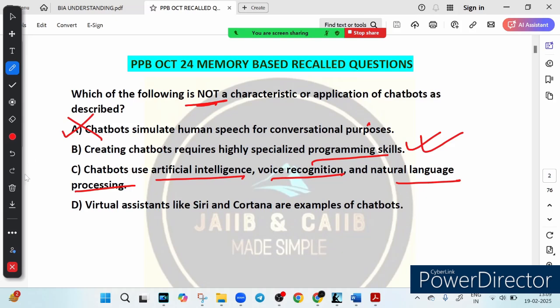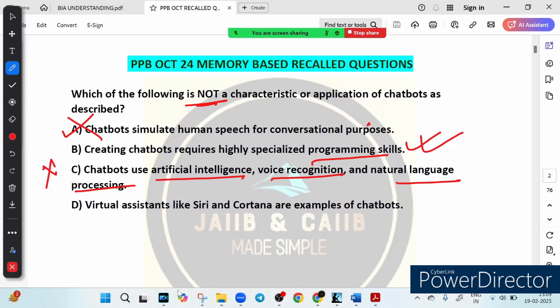Option D says that virtual assistants like Siri and Cortana are examples of chatbots. Is it true? Yes, Cortana, Alexa, Google Assistant, these are advanced chatbots. They not only chat but also perform tasks like setting alarms, searching the web and even telling jokes. So if you ask Siri what the weather is like today, it will reply with an accurate weather forecast, just like a human assistant would. So since Siri and Cortana are chatbots, option D is correct.